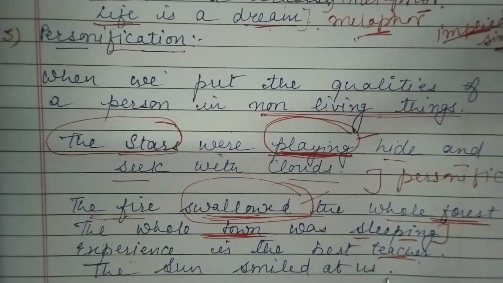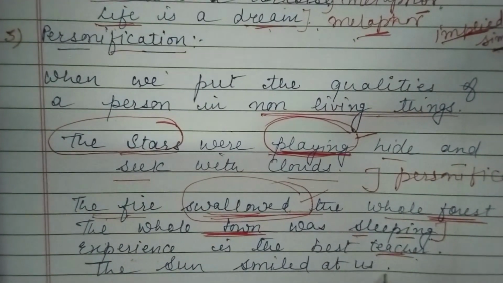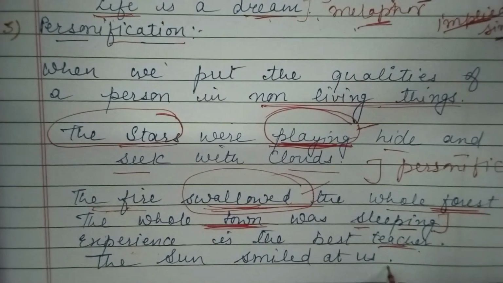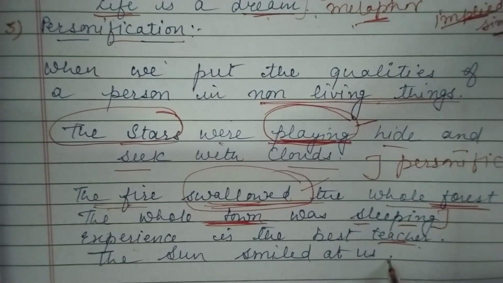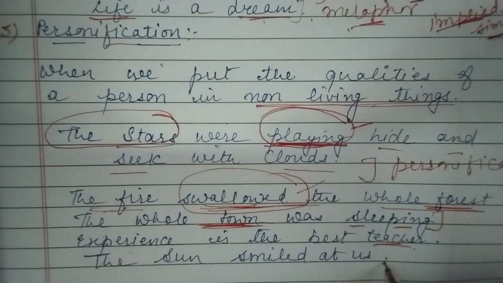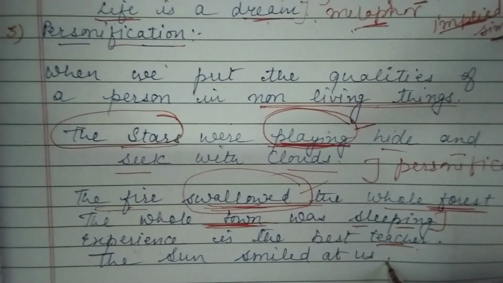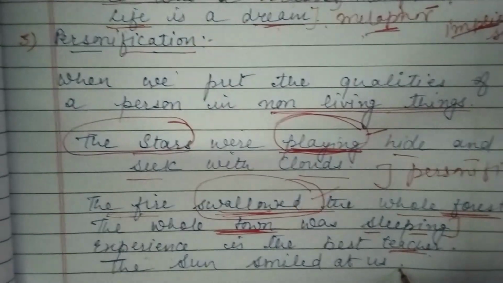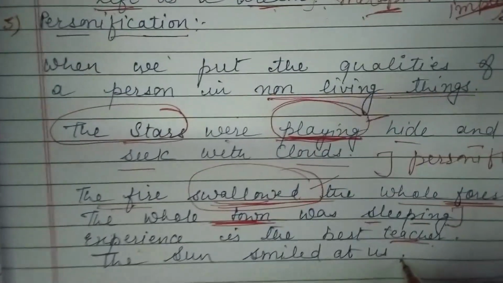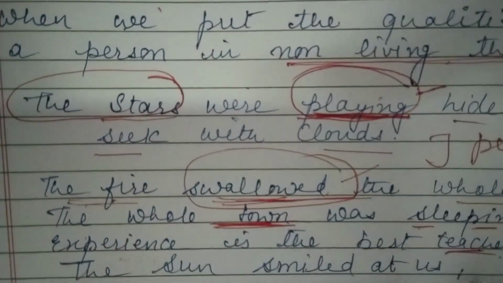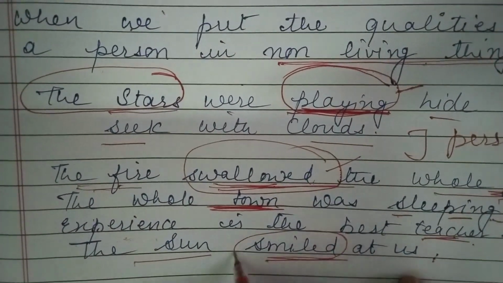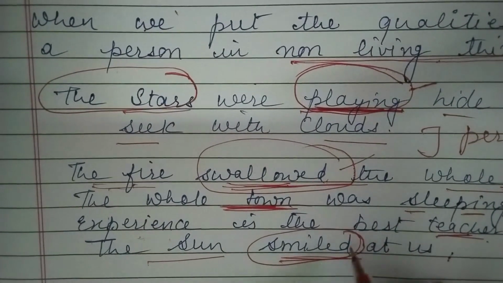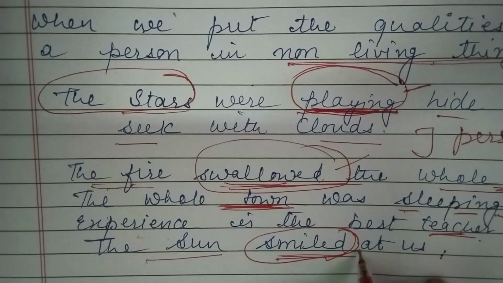The sun smiled at us. So you have seen the sun a lot of times. Have you seen it smiling? No. But we can personify it, we can see it smiling through our imagination. So the non-living thing is being shown as if it has some person's qualities.